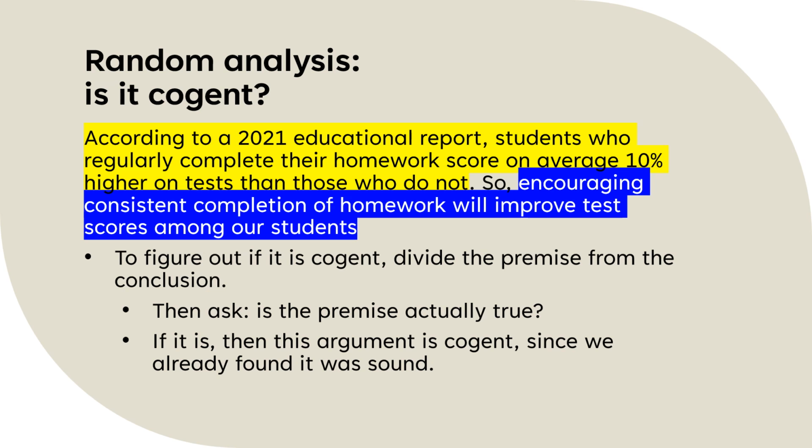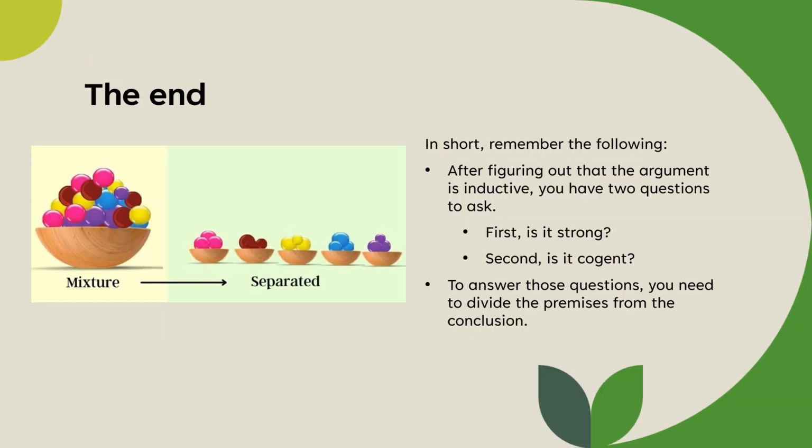Okay, so in this case, to figure out if it's cogent, we have to ask, was there a 2021 educational report where students were found to get 10% higher on tests when they do their homework? Was there actually that report? If there actually was that report, then guess what? The argument is cogent. Why? Because it was strong and the premise was true. Okay, so that's it. That's the end, all right?